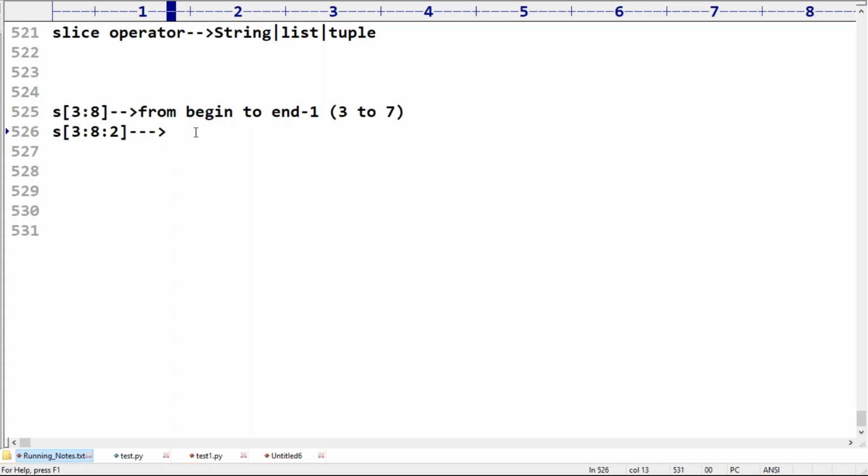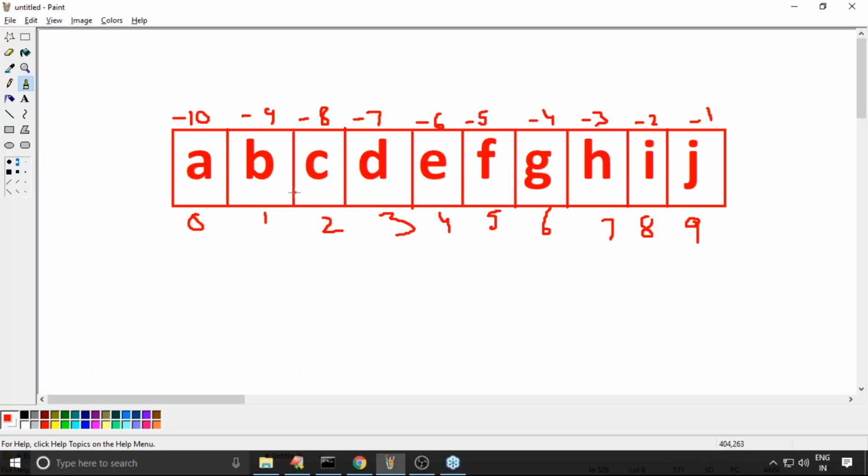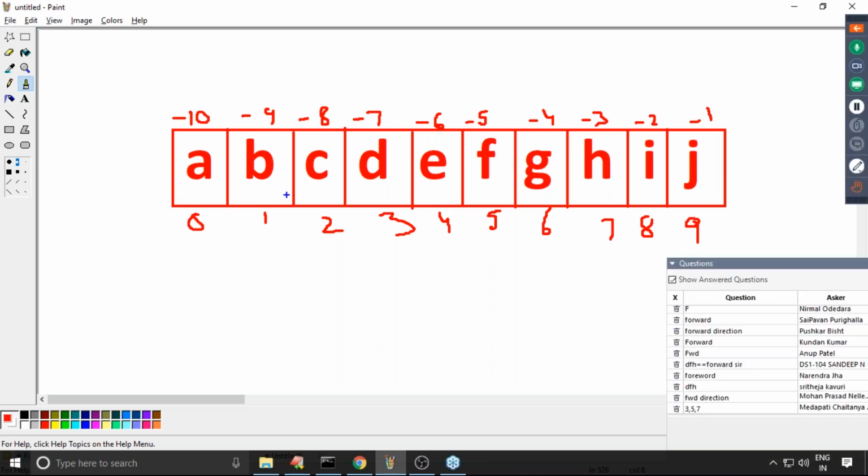Forward direction. So forward direction from begin to n minus 1. N minus 1 means 7. But every time you have to consider second character, not immediate character. So now 3 to 7. Observe carefully. 3 to 7.